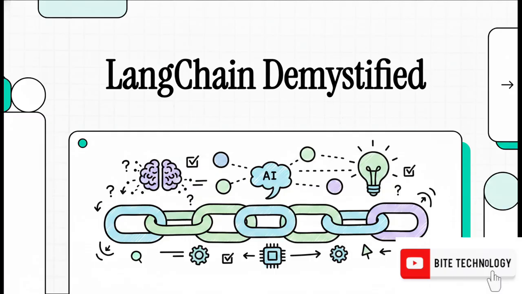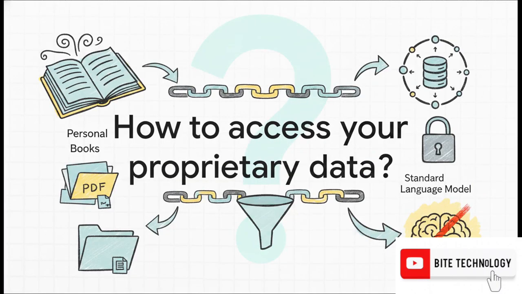We are demystifying LangChain. Now, to really get why this framework is such a game changer, we kind of have to start with a specific and honestly, probably super familiar problem. Think about standard language models like ChatGPT. They have genuinely mind-blowing general knowledge, right? You can ask them about almost anything and get a great answer. But they are completely locked out of your specific world.